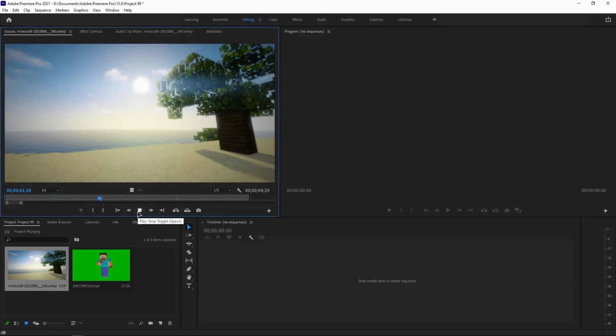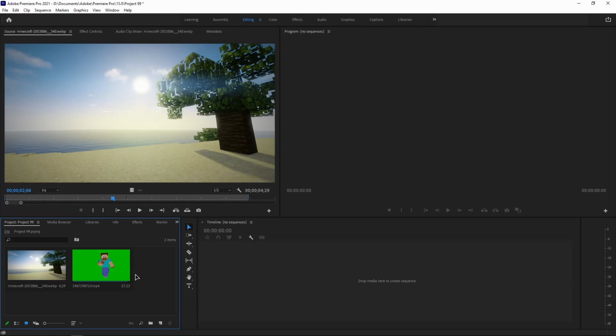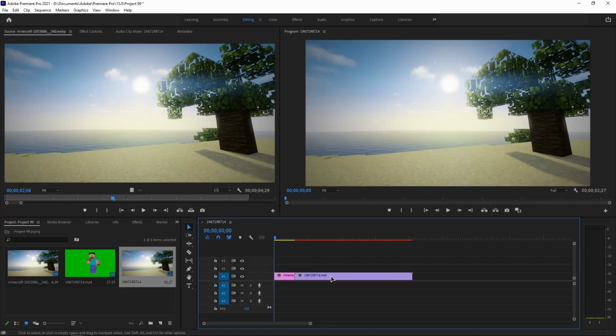Now I'll add these clips while clicking Control, choose them and then drag them to the sequence. I'll create a sequence like that. Now you can see these are created, and now I'll zoom in, and you can see the pink color one is the background, I mean the image, and the purple color one is the Minecraft guy dancing, I mean the green screen video.